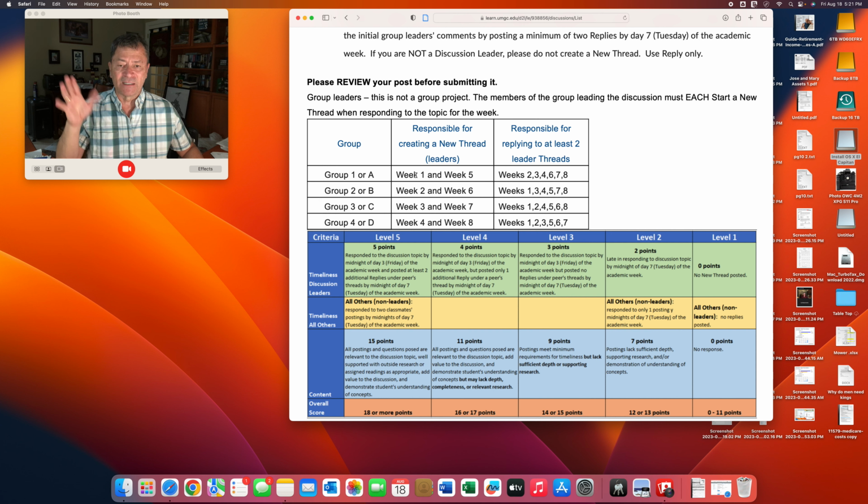So you can see it's alternating leadership of the lead post, which is due basically every 4 weeks. So this week will be week 1, and week 5, week 2 and week 6 for group 2, and so on. Don't worry about peer responses, that's kind of too complicated. If you're not in the lead, you're in a peer group. That's all you really have to worry about.